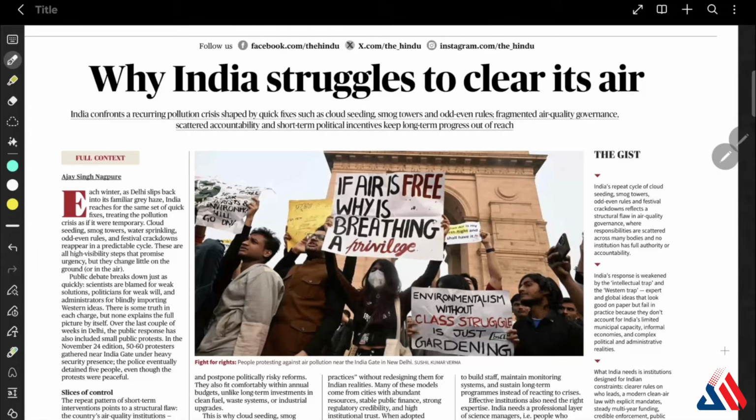And the third one is the intellectual trap, because the expert solutions designed by elite institutions do not match with the municipal capacity, because the policies ignore the low staff and budget constraints, and there is weak enforcement, and informal economies play a major role in cities. The fourth one is the Western trap. India imports global best practices where there are strong regulators, reliable public transport, a low informal sector, and high civic compliance. However, these do not hold good in Indian cities, and that is the biggest problem.